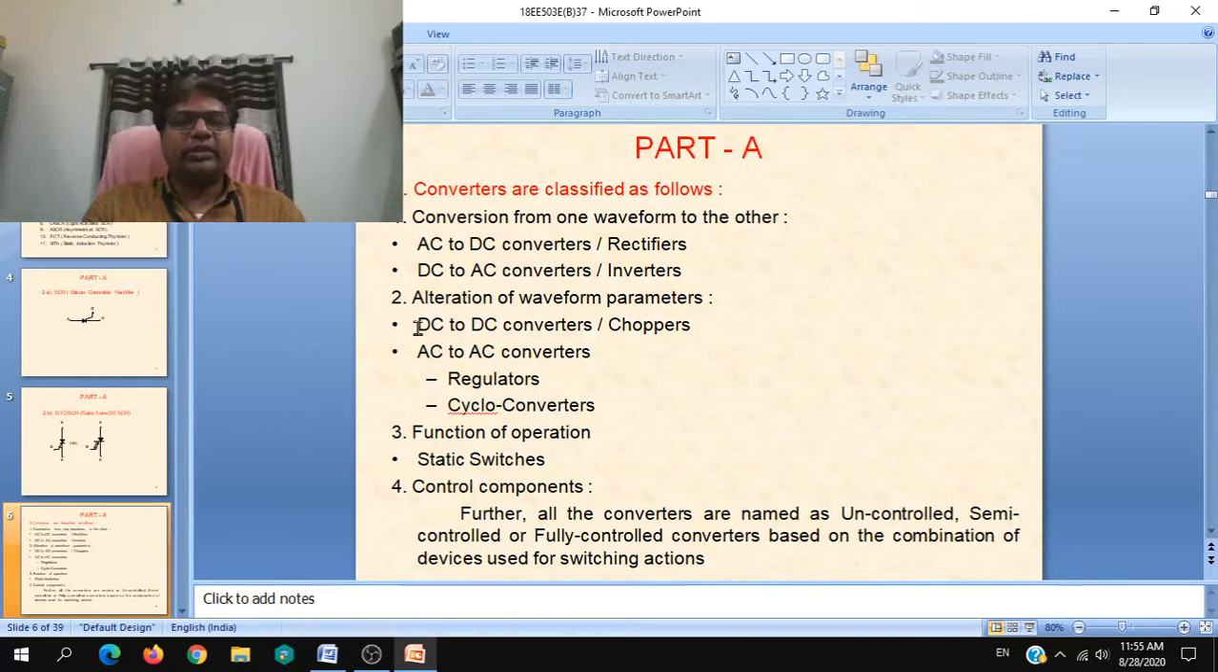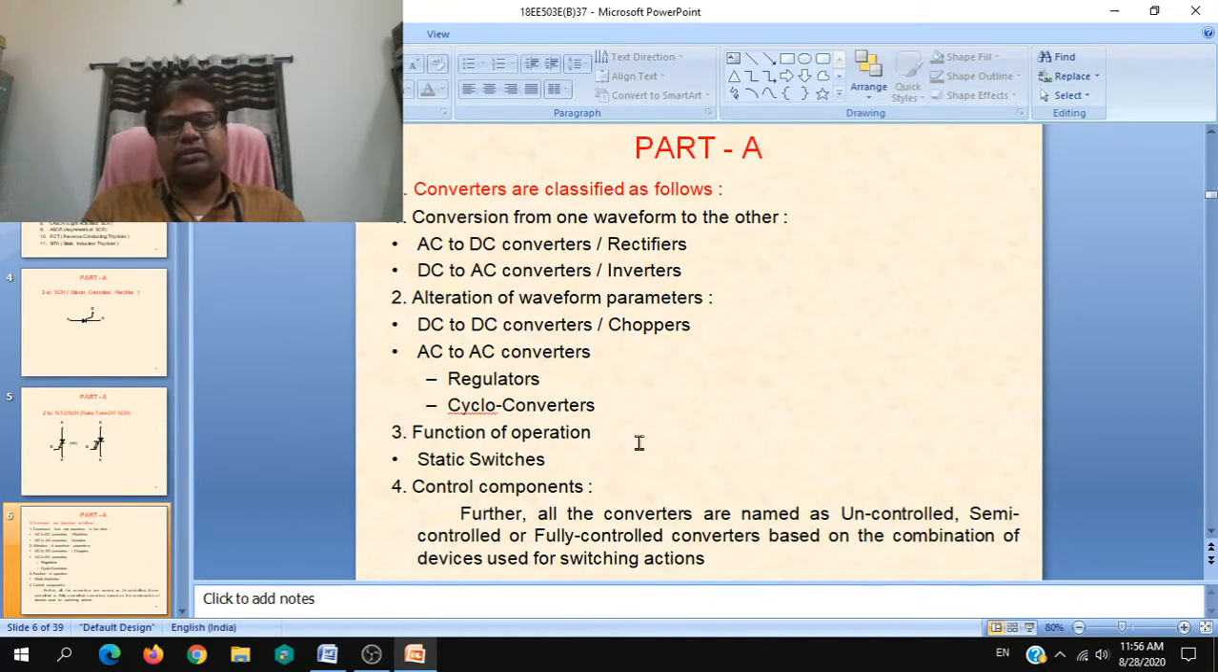That is, within DC, you will be changing some parameter, like average output voltage. So DC to DC conversion we can write, or chopper. AC to AC converter. So under the heading alteration of waveform parameters, you can write choppers, and under AC to AC converters, regulators or AC voltage controllers and cycloconverters.